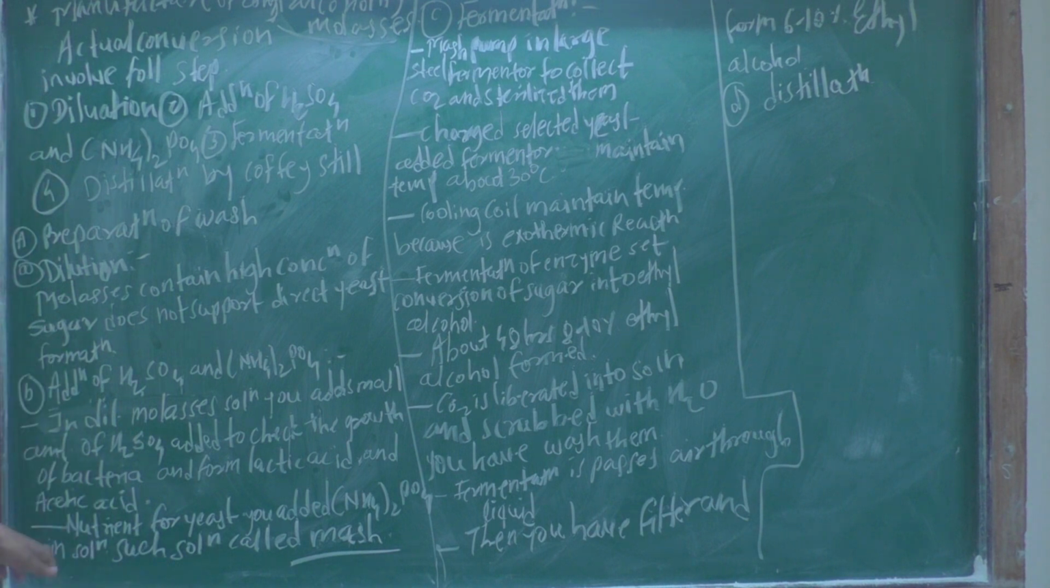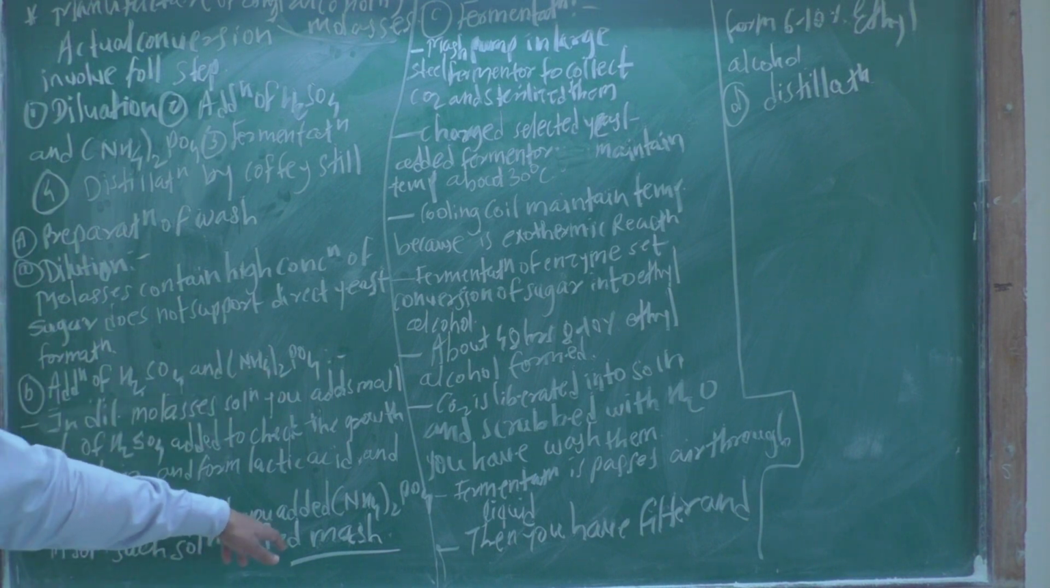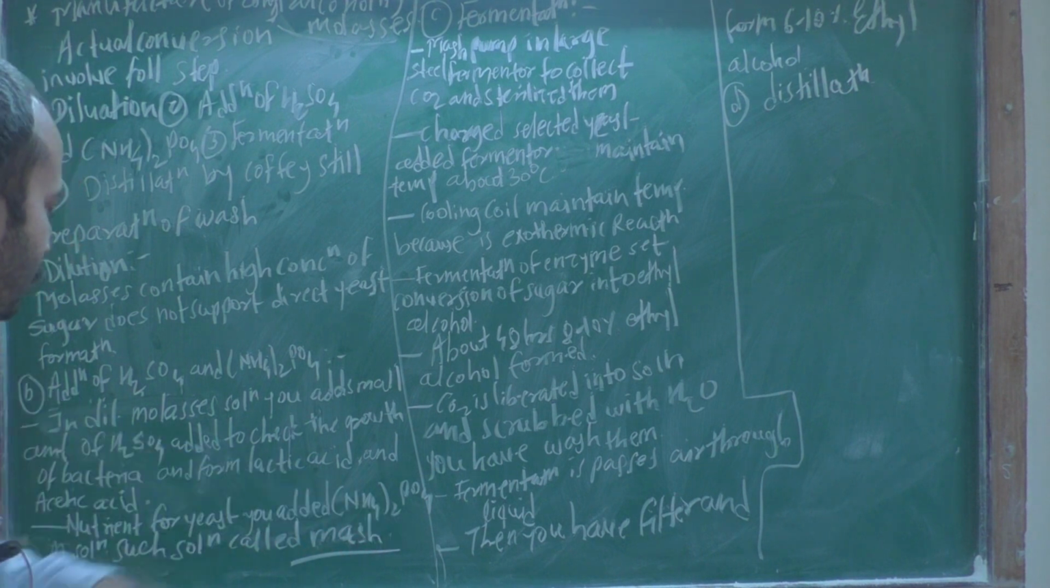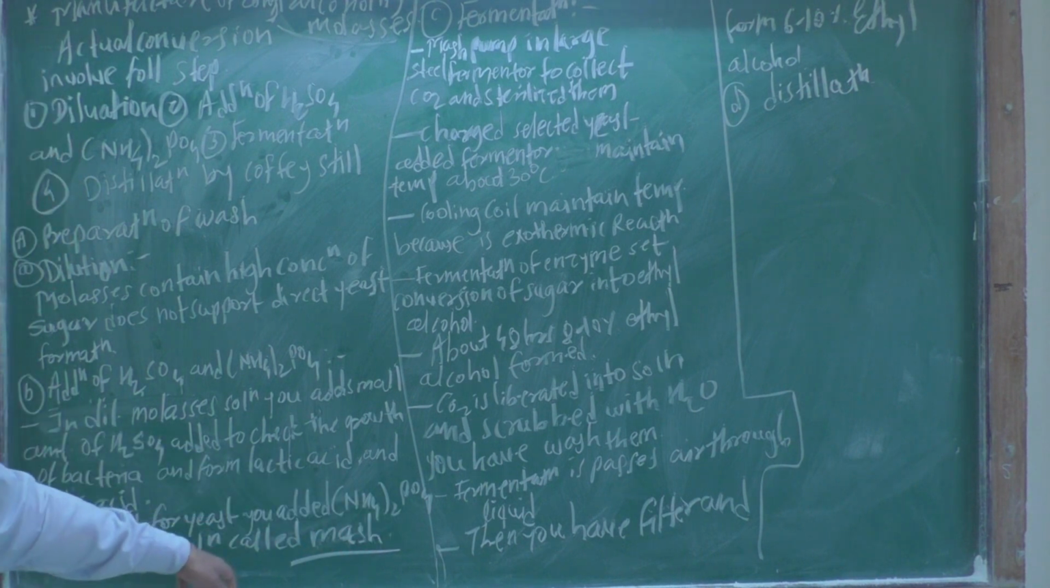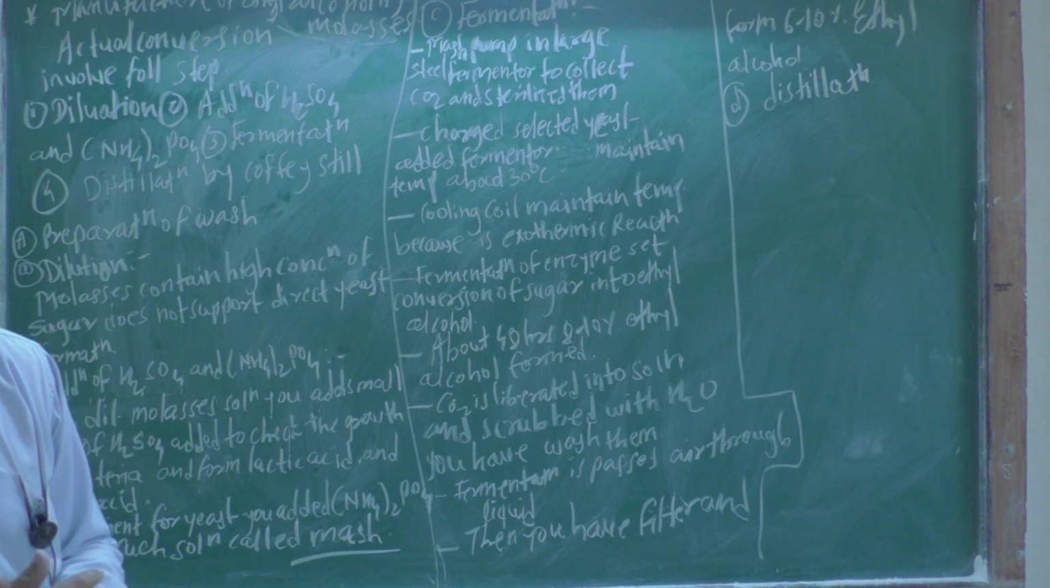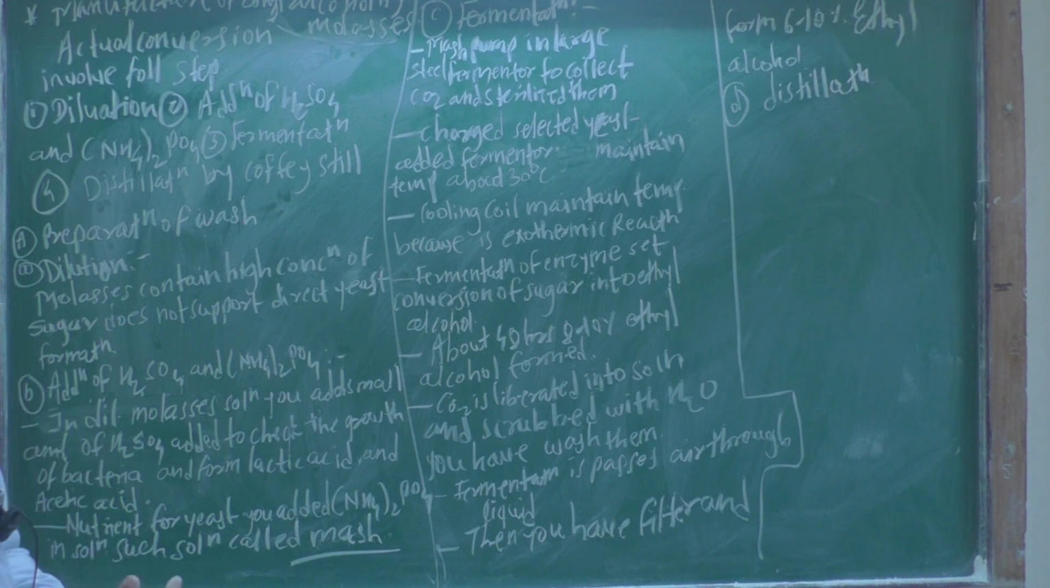Secondly, the ammonium phosphate, which is the nutrient for the yeast, you add to the solution. Such a solution is called mash. After the formation of the mash, you have to add the yeast into this solution.